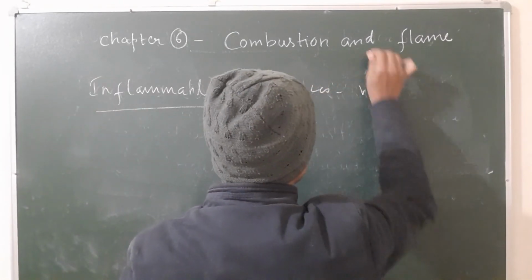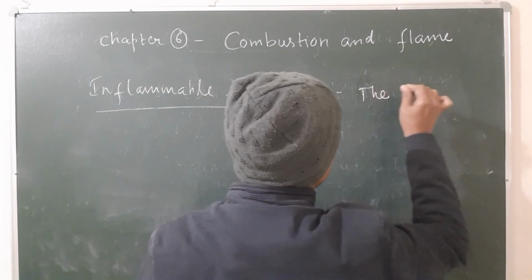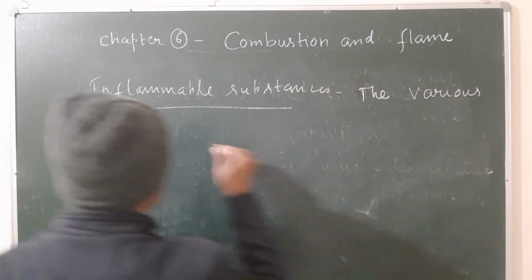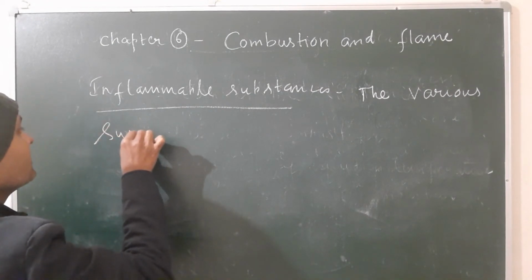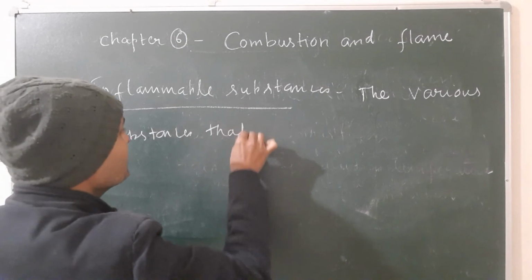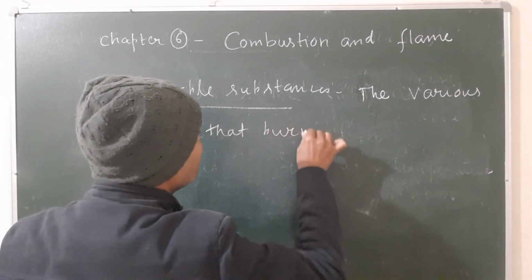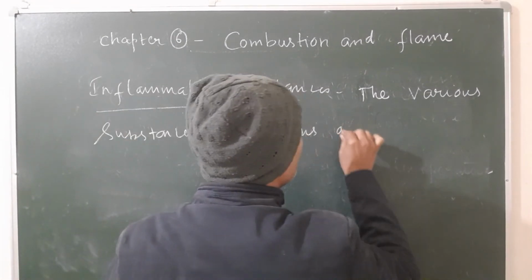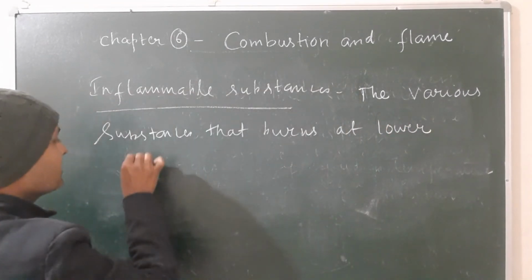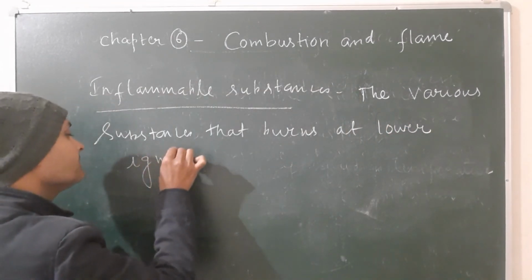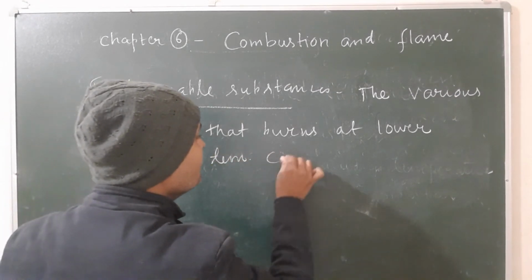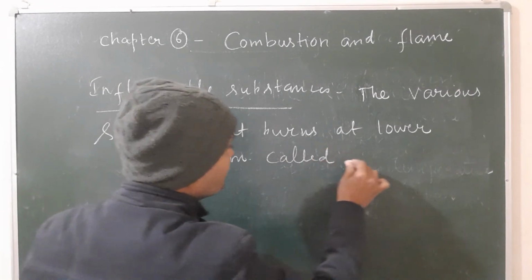The various substances that burn at lower ignition temperature are called inflammable substances.